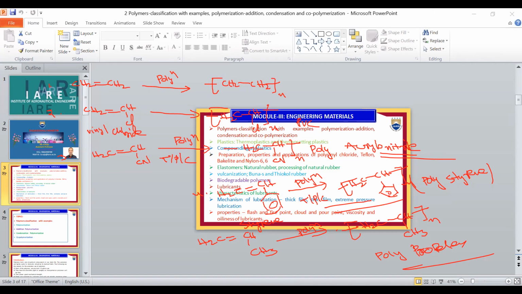So this is about addition polymerization. Okay, any doubts here? If you have any doubts, please raise your hand.